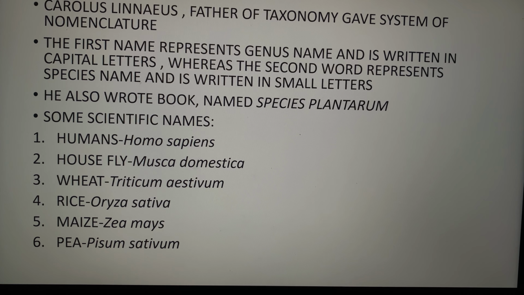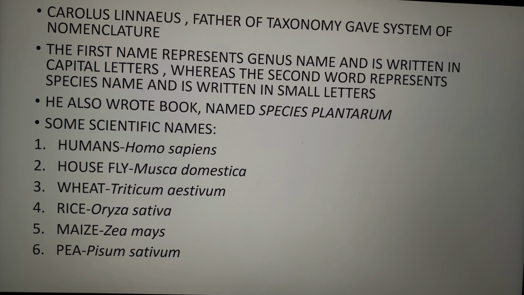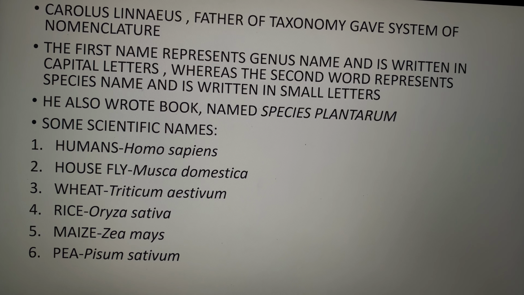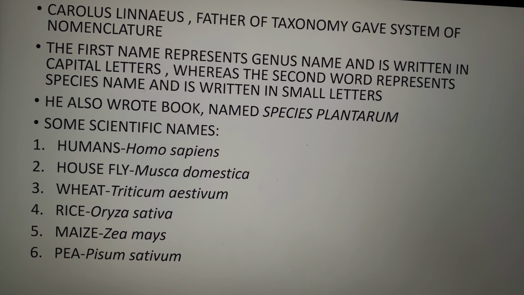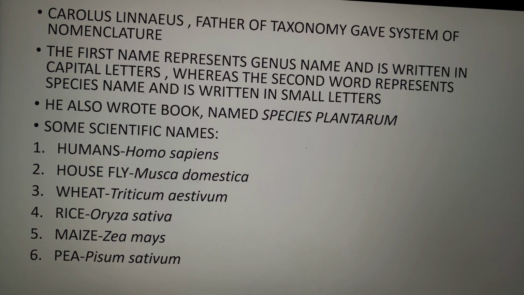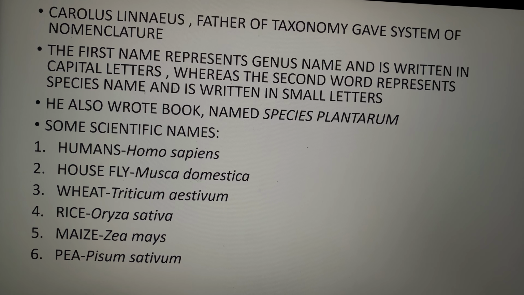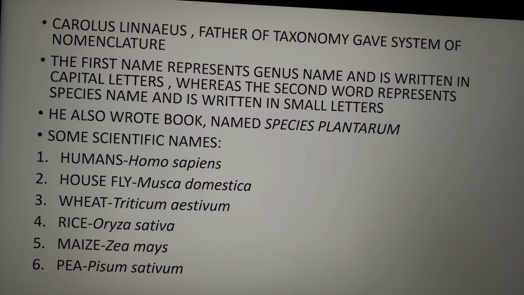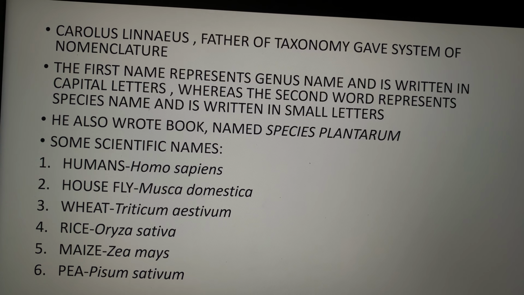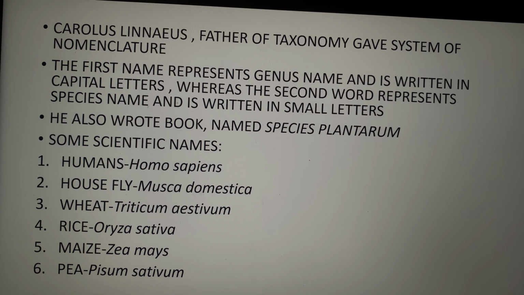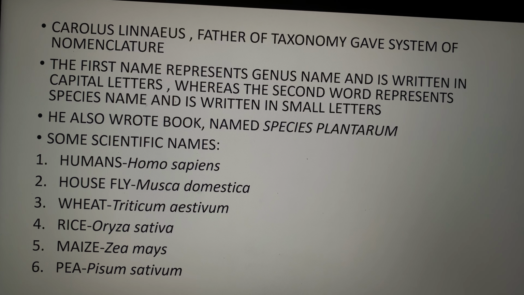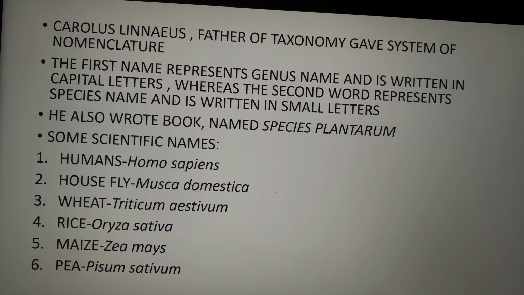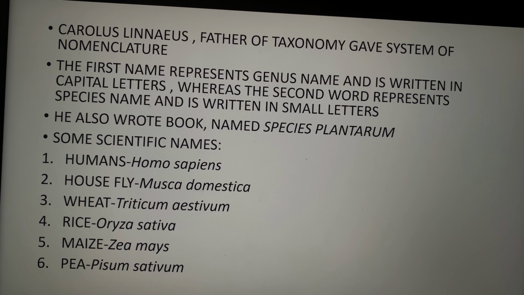These are some scientific names. Homo sapiens is the name of human beings. Musca domestica, housefly. Wheat is Triticum aestivum. Rice is Oryza sativa. Maize is Zea mays. And pea is Pisum sativum. G.J. Mendel, who was the father of genetics, worked on pea plant and gave the laws of inheritance.